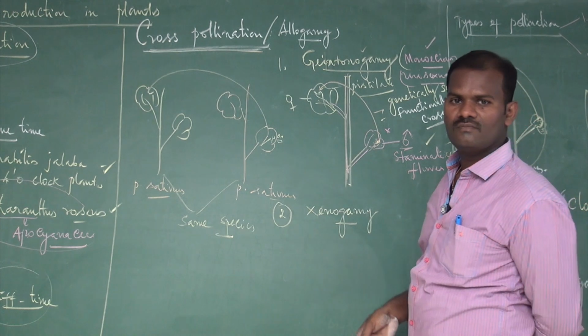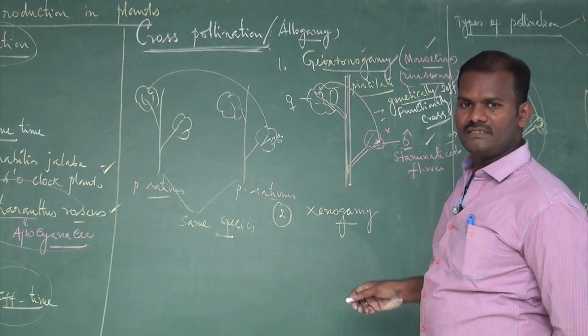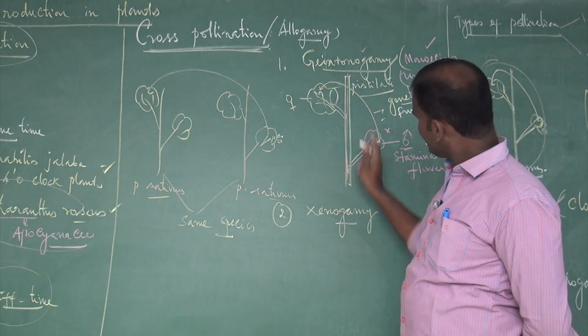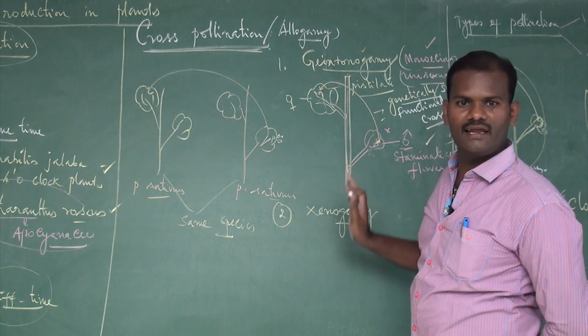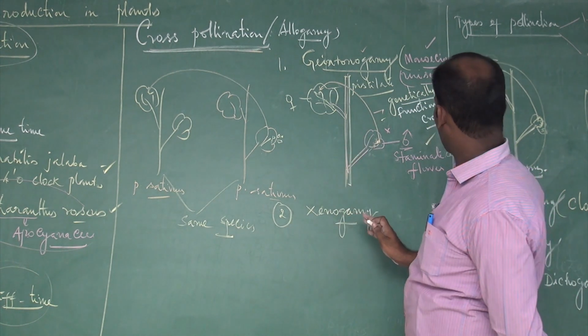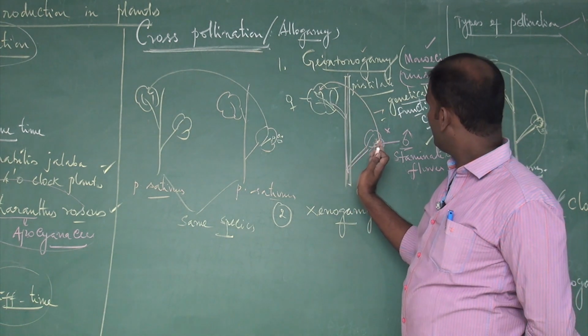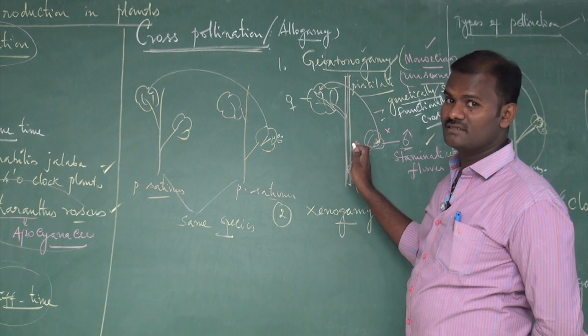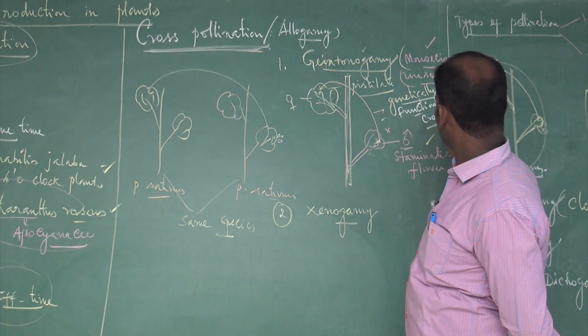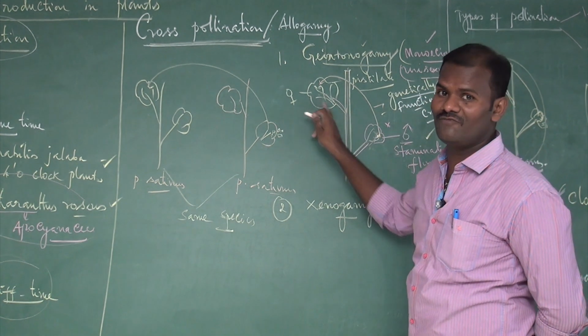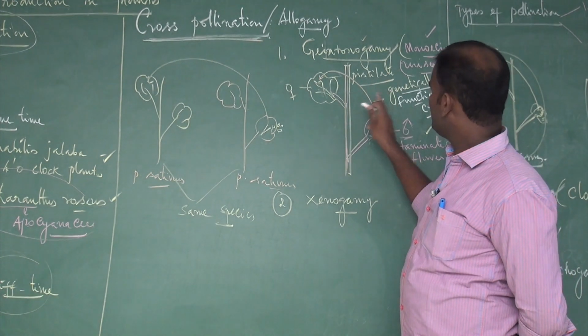How? Genetically, the pollen grains transfer from the same plant, which is the same as self-pollination. But ecologically or functionally, two different flowers are involved. Cross means two different flowers are involved, but genetically it is self-pollination.